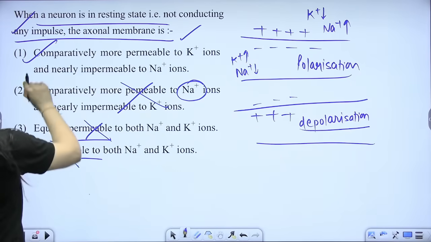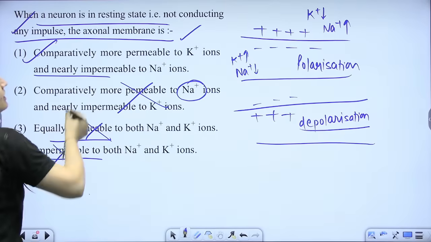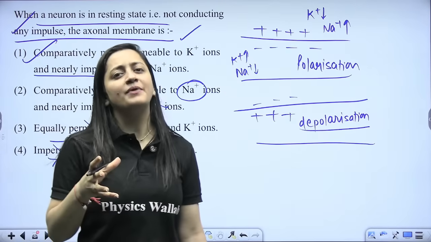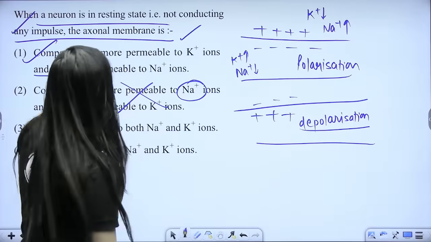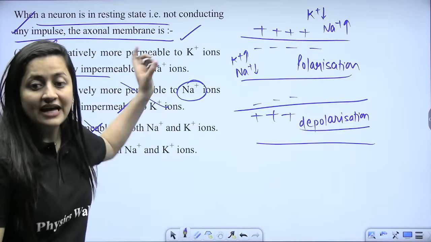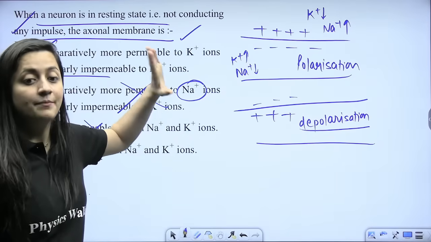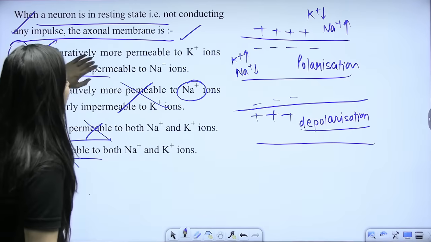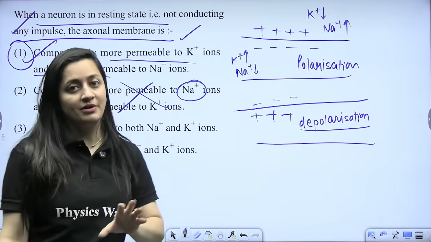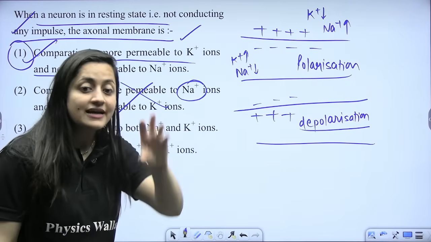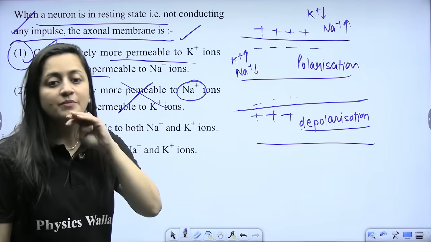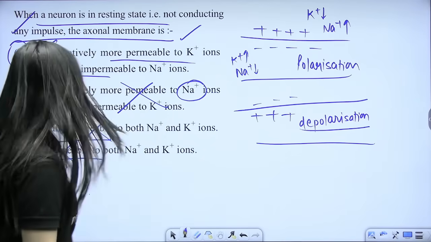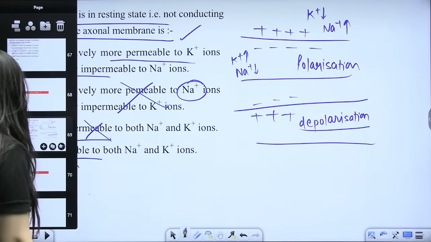Yeah, comparatively more permeable to potassium and nearly impermeable. But it is not actually nearly impermeable, but yeah, the permeability will be lesser, right? That's why initially I marked it incorrect, but out of all the options, this is going to be the most appropriate one. This is a fact. It is comparatively more permeable to potassium, but we can say less permeable to sodium, right? So that's why 1 is the correct answer.